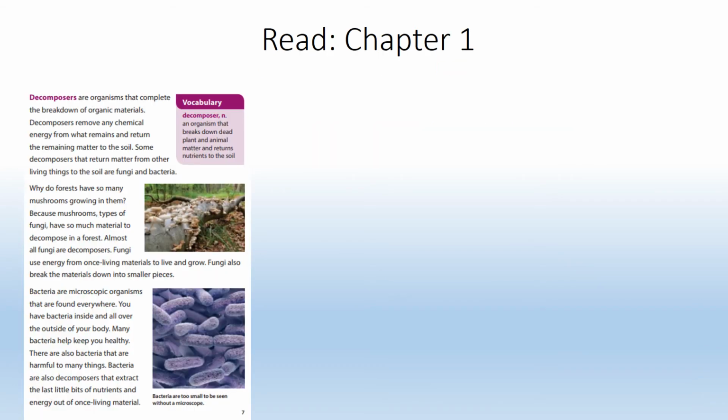In the next section, we're going to talk about decomposers. Decomposers are organisms that complete the breakdown of organic materials. Decomposers remove any chemical energy from what remains and return the remaining matter to the soil. Some decomposers that return matter from other living things to the soil are fungi and bacteria.